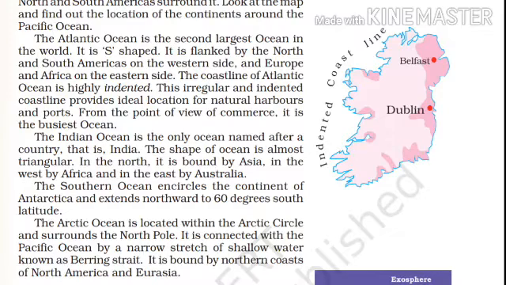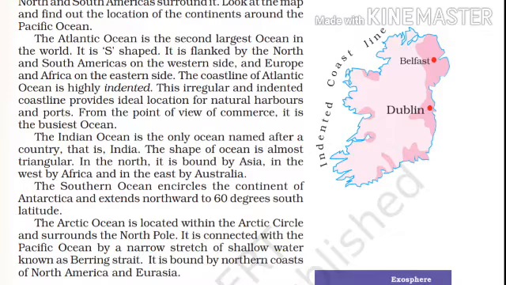Do you know? It is connected with the Pacific Ocean by a narrow stretch of shallow water, known as the Bering Strait. So what is the Bering Strait?